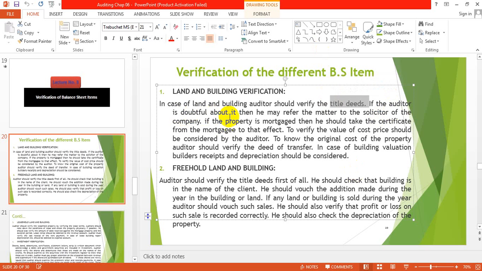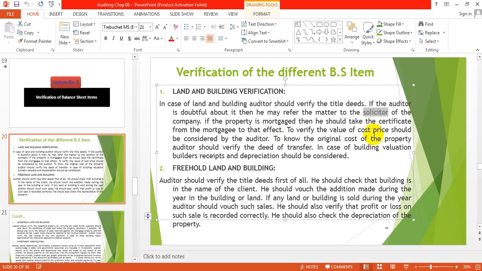If the auditor is doubtful about it, then he may refer the matter to the solicitor of the company. Solicitor is basically the legal advisor of the company. So he will refer if he is doubtful about the title deeds. If the property is mortgaged, suppose you mortgaged this property, then he should take a certificate from the mortgagee to that effect.